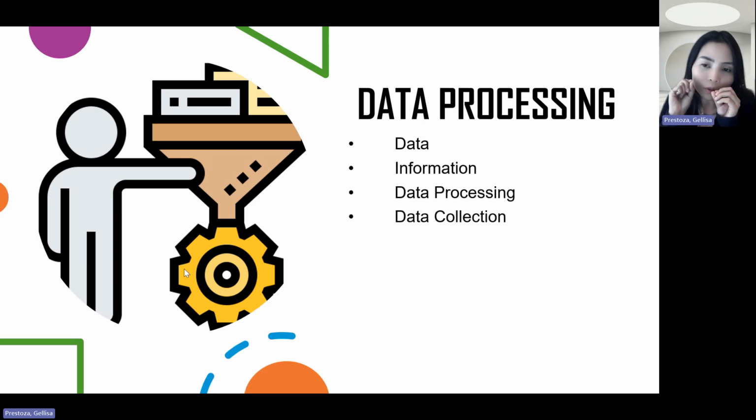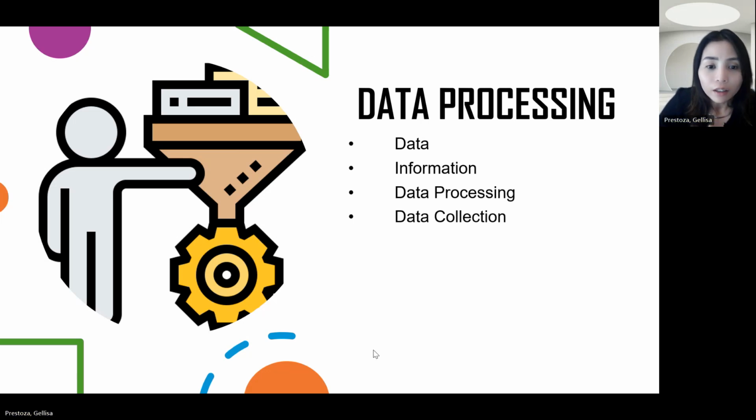From the term itself, organization, this is how we structure, how we arrange the data for efficient and effective storage and retrieval of data. So, we make sure that it is properly organized, naka-sort, naka-arrange siya properly. So, it will not be confusing for us and also to the reader of our data and information.